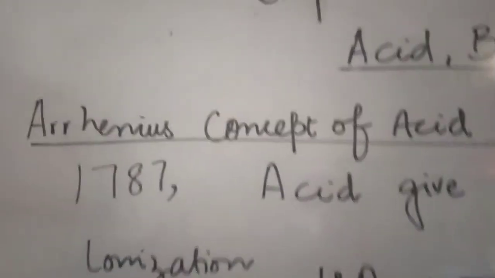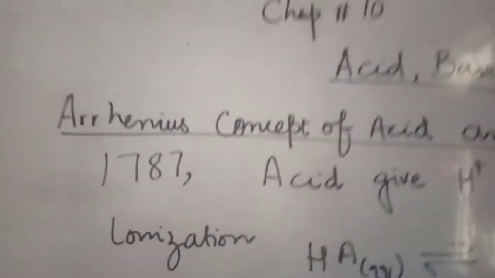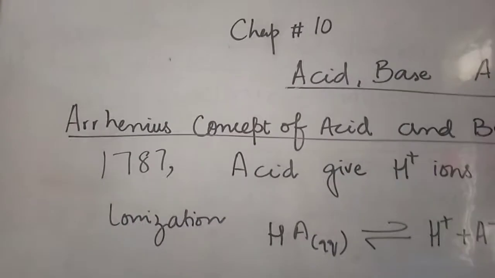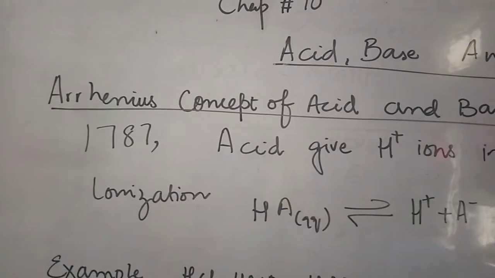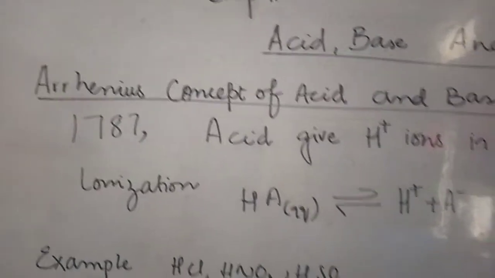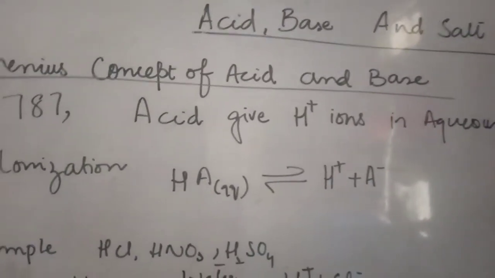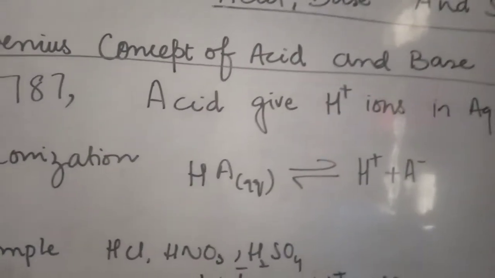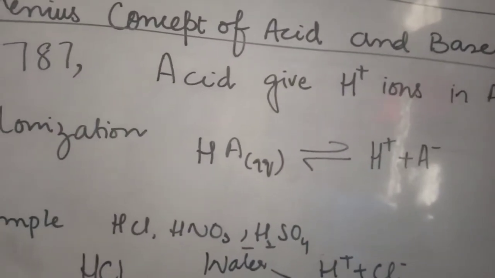Now we study the first concept, given by Arrhenius, a scientist who gave the first concept of acid and base. According to Arrhenius, what is an acid and what is a base? In 1787, Arrhenius defined the acid. Acid gives hydrogen ion in aqueous solution. In your book, the definition of acid is written in italics, so do remember, you have to learn that definition as it is.